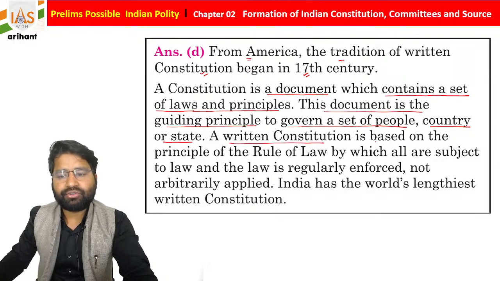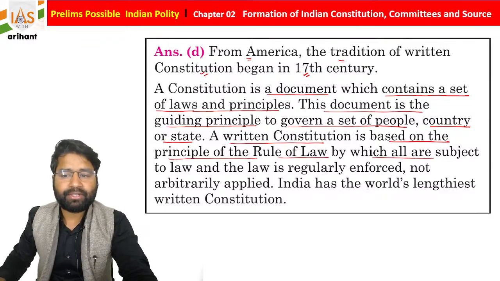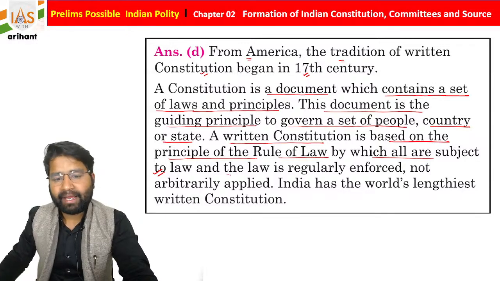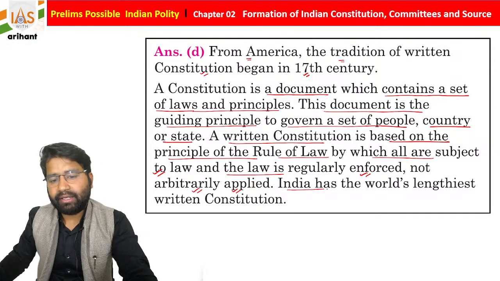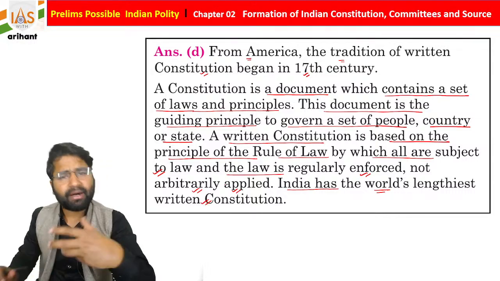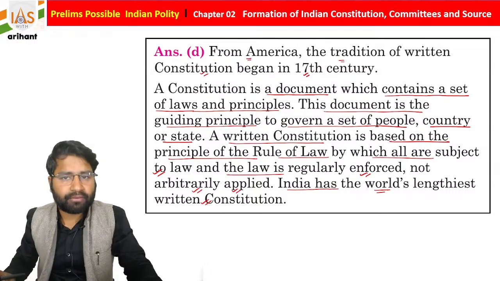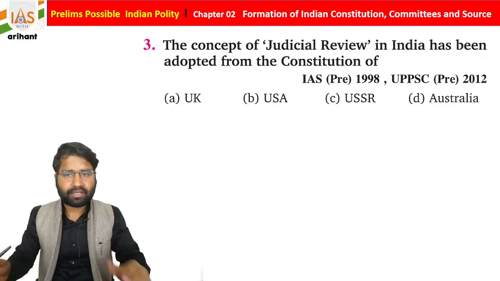A written constitution is based on the principle of rule of law, by which all are subject to law, and the law is regularly enforced, not arbitrarily applied. India has the world's lengthiest written constitution, but the first written constitution of the world is the US Constitution. I hope you are all getting it. Very simple, students.